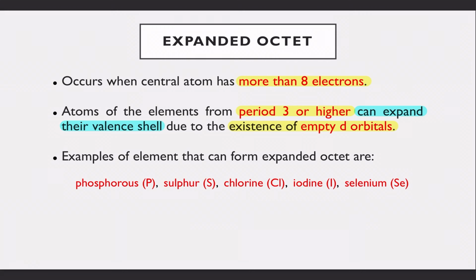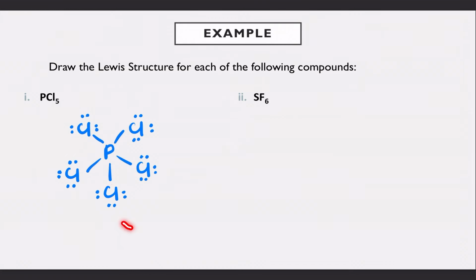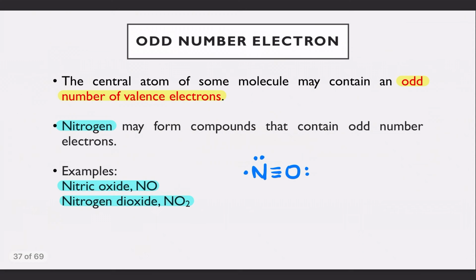You can see that your phosphorus has 1, 2, 3, 4, 5, 6, 7, 8, 9, 10 electrons. That is more than 8 electrons. So, dia form expanded octet. So, SF6 pun, you will have 6 bonds around your sulfur. Okay, that's more than 8 electrons.